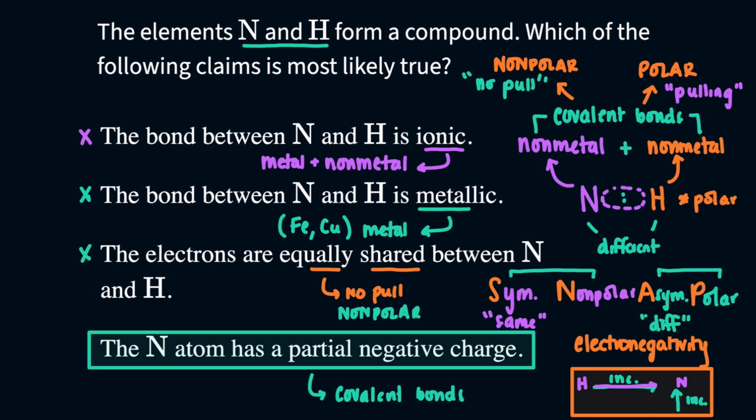You increase from left to right, which means that nitrogen would have a higher electronegativity. The meaning is in the word. Negative. Anyone who has higher electronegativity would have the negative charge, the partial negative charge. And that's why nitrogen has a partial negative. Nitrogen would have these little deltas, like a cute little S, partial negative. And then that means that hydrogen, being less electronegative, would be the partial positive. And that's it. Hopefully this helped.